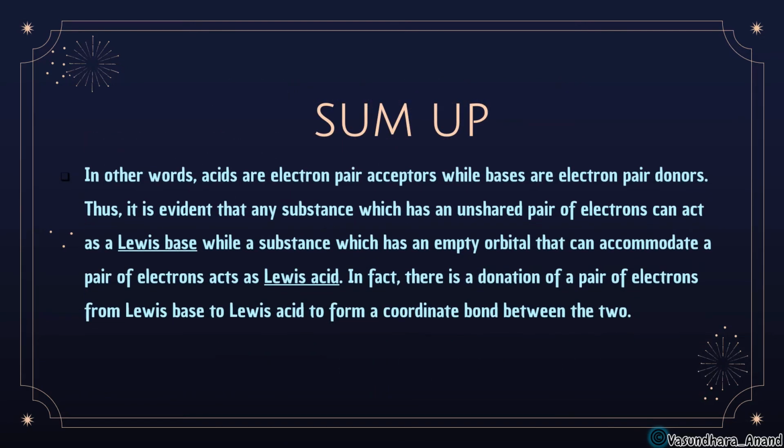To sum up all this, whatever we have learned till now, in other words, acids are electron pair acceptors while bases are electron pair donors. Thus, it is evident that any substance which has an unshared pair of electrons can act as Lewis base, while a substance which has an empty orbital that can accommodate a pair of electrons acts as Lewis acid. In fact, there is a donation of a pair of electrons from Lewis base to Lewis acid to form a coordinate bond between the two.